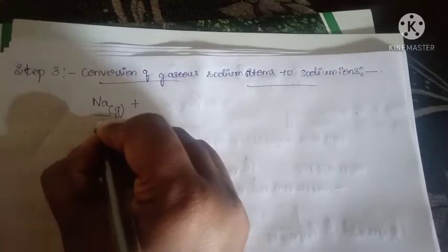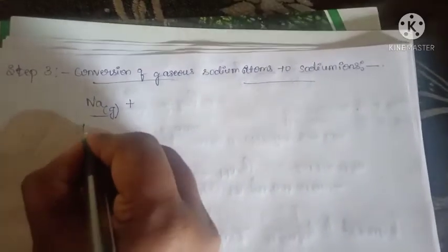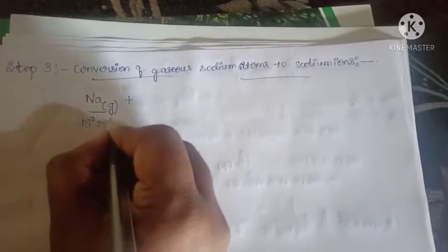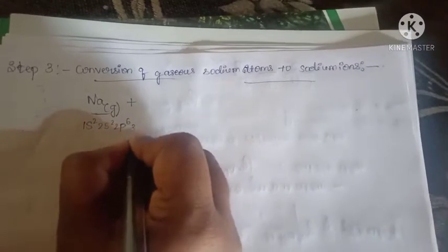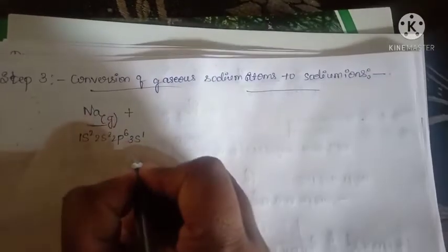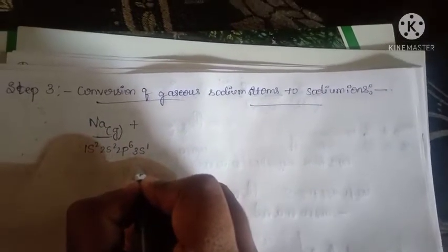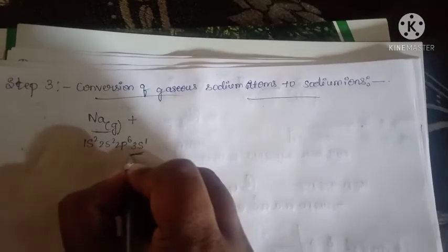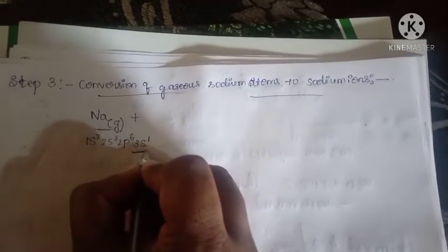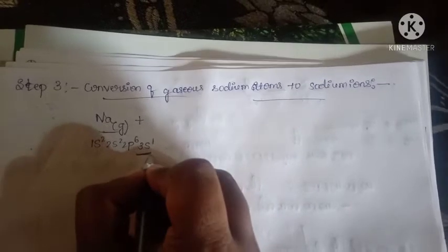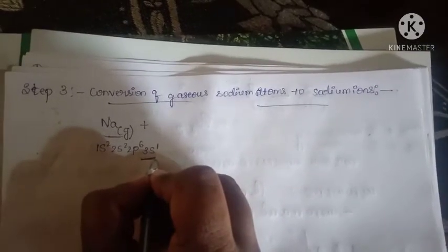It should be in gaseous state. The electronic configuration of sodium is 1s2, 2s2, 2p6, 3s1. How many electrons are present in the outermost shell? 1 electron. This outermost electron should be removed.